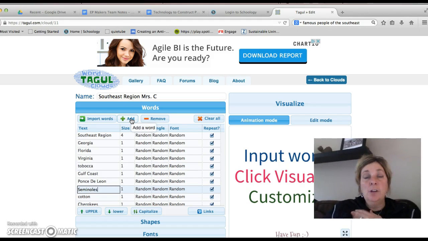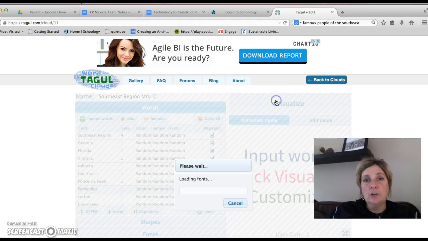And so on. Now, you guys have the advantage because you have those nice little National Geographic books. I would definitely use those to reference and skim through and see what some of the information is that you've already read so that you can add to your list of words. Shoot for 20 to 30 words. And then you're going to go ahead and animate or visualize your word cloud.